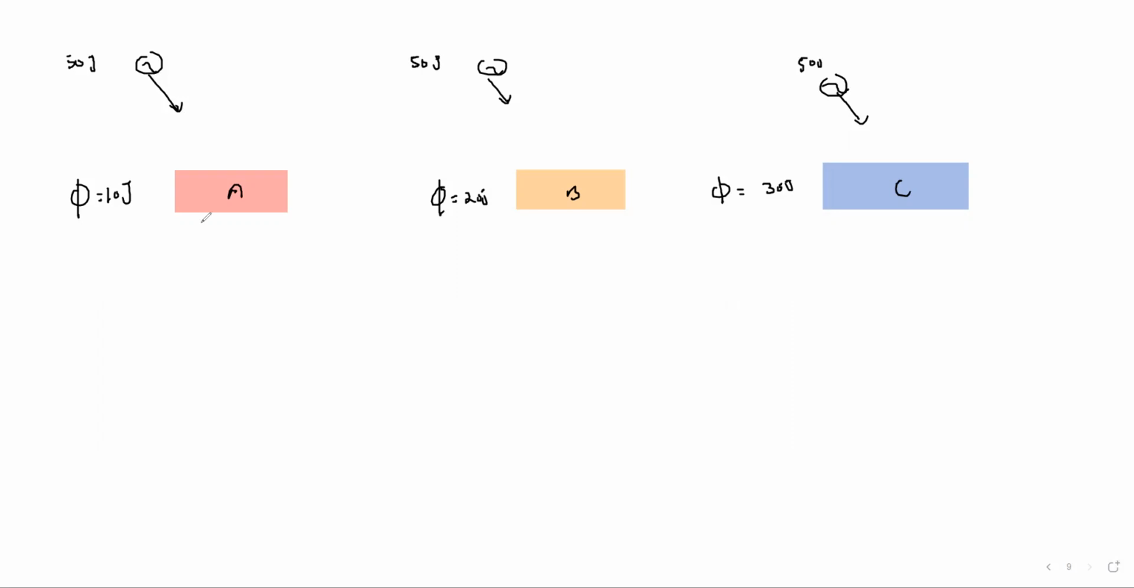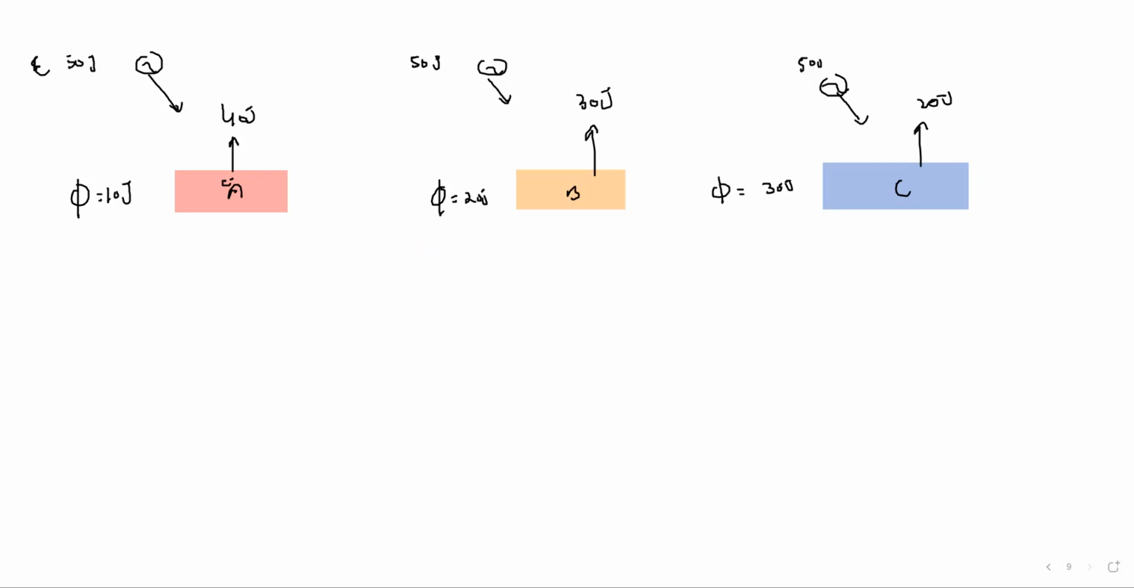So when the light falls on this, what will be the kinetic energy of the electron when it comes out of metal A? If the energy of the photon is 50 and the minimum energy the electron uses to come out is 10, what will be the kinetic energy? It will have 40 joules of kinetic energy. Same thing, this will have 30 joules, and this will have 20 joules of kinetic energy.